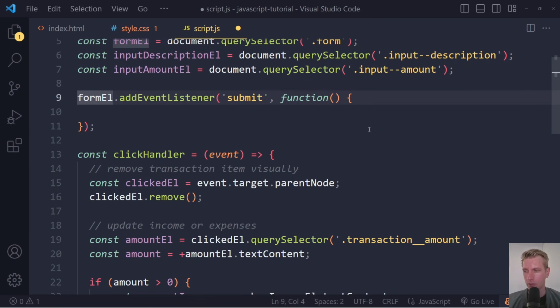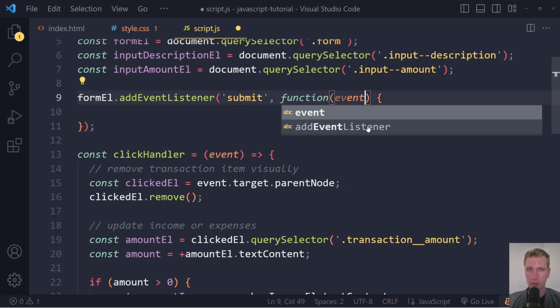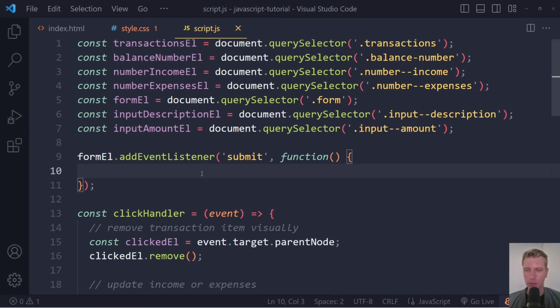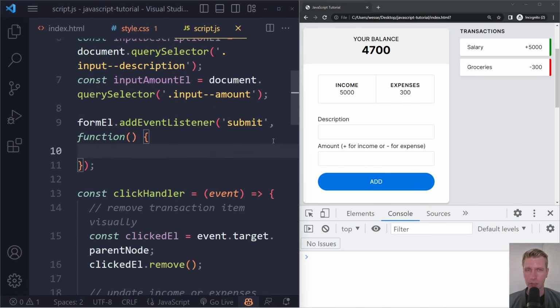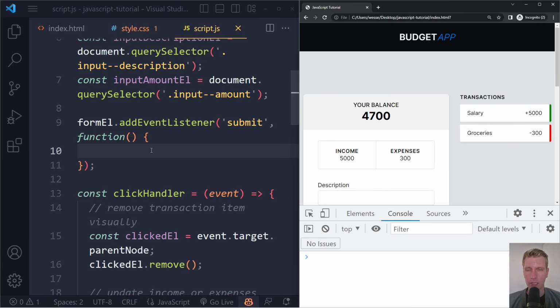And the browser will give us an event, an object representing the event. We can call that E or EV, event, or we could just leave it off if we're not going to use it. We don't need to assign it to any name. Right now we don't need it, so let's just leave it off. So this is the basic structure of what we're going to need. Now we want to run some statements when this event occurs, and the statements we're going to write now. So what's the first thing we want to do here? If I just write test here and let's say 100, if I click here, the form gets submitted and we run the statements in here.